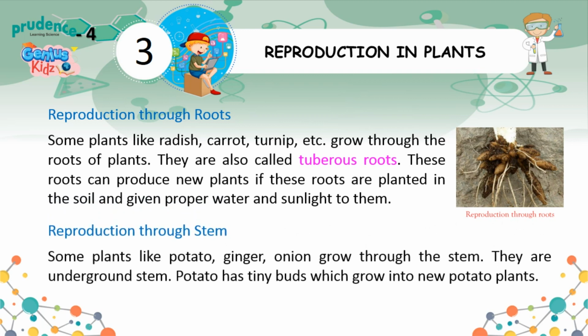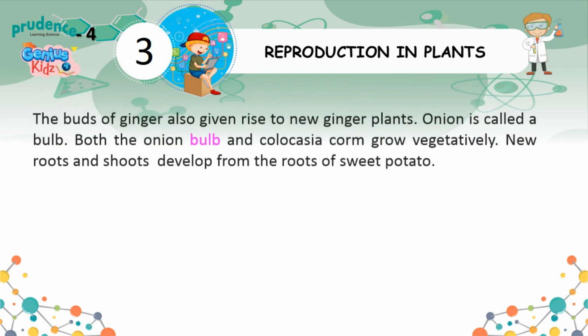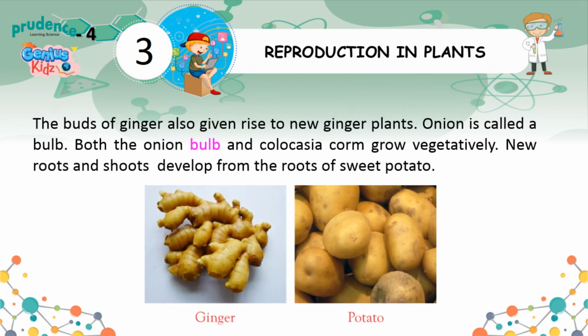Reproduction through stem. Some plants like potato, ginger, onion grow through the stem. They are underground stems. Potato has tiny buds which grow into new potato plants. The buds of ginger also give rise to new ginger plants. Onion is called a bulb. Both the onion bulb and colocasia corm grow vegetatively. New roots and shoots develop from the roots of sweet potato.